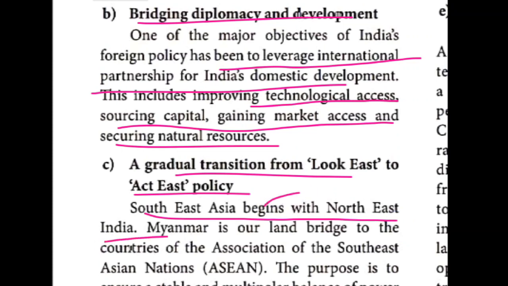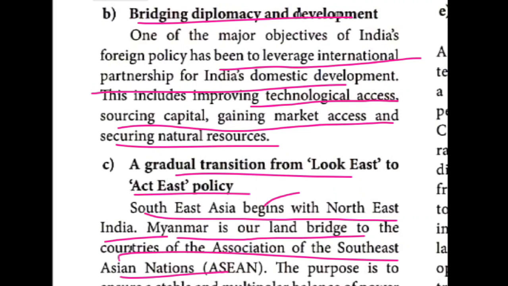Yes, Myanmar, that place only, acted as a bridge between India and ASEAN. ASEAN full form, what is that? Association of Southeast Asian Nations. So Myanmar acts as a bridge between India and ASEAN countries.